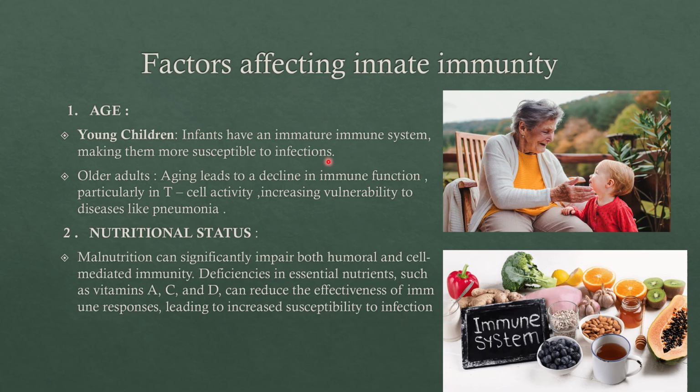For example, if a child plays outside, touches soil, pets, and gets small infections, the immune system learns to fight different germs and becomes stronger. So it is learning everything earlier and becoming stronger and stronger. But if the child grows up in a too clean environment, not exposed to any germs, what happens? The immune system doesn't get the chance to learn at all, and it becomes more sensitive. It's not becoming active, it's not knowing how to fight, and hence it becomes weaker. That's how your immune system works.